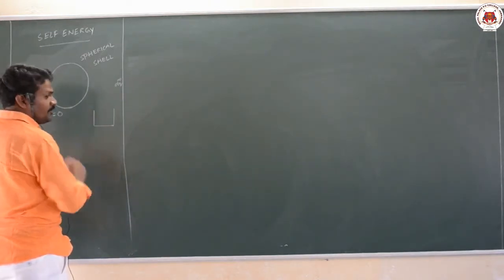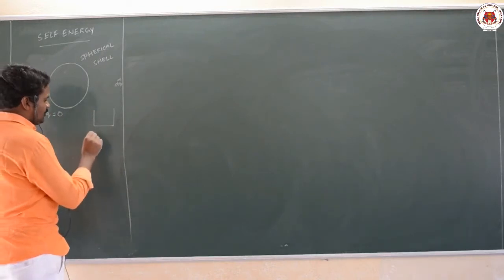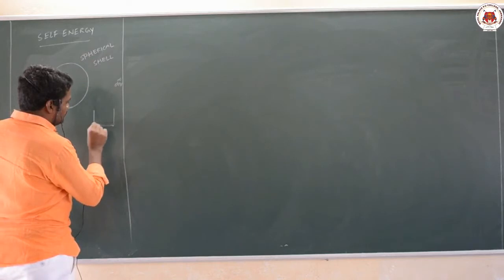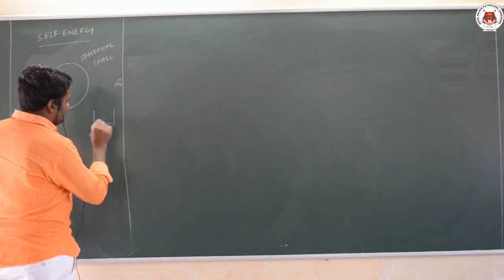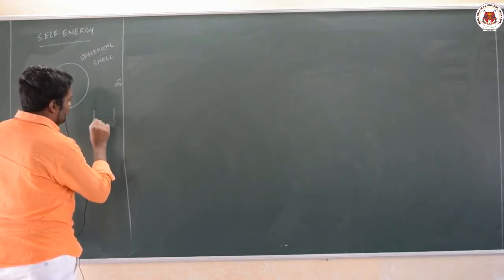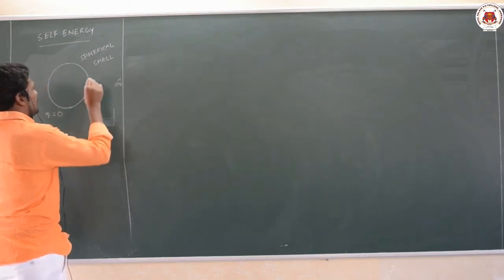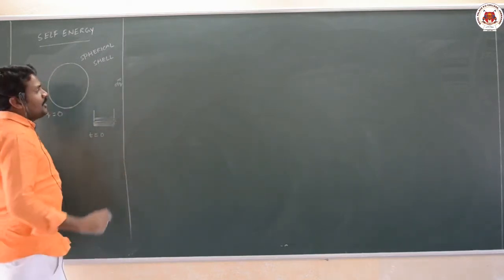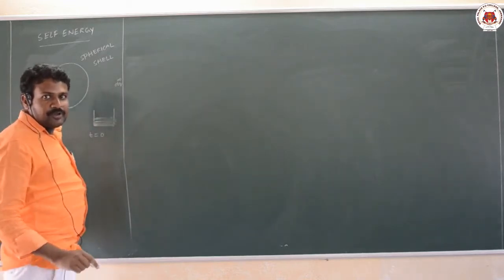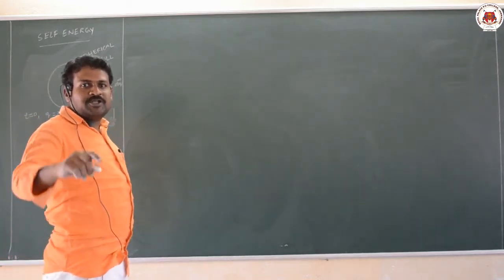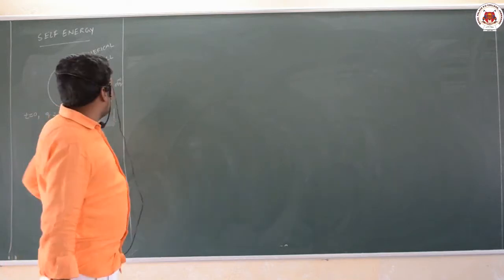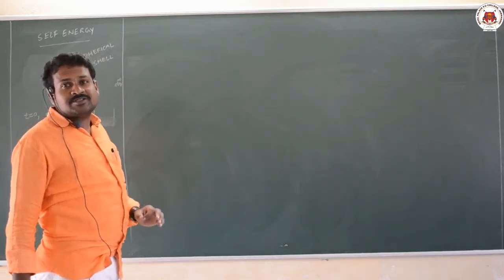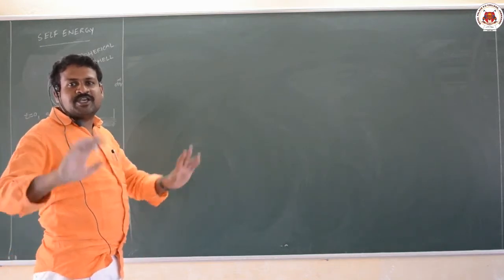If I want to fill a water bottle, at time t equal to 0 it is empty, and first I will fill the water. It increases layer by layer like this. Means this charge increases slowly, dq plus dq plus dq like that. The amount of work done to bring a small charge dq onto the surface of this spherical shell is called self energy. It is stored as energy in it.